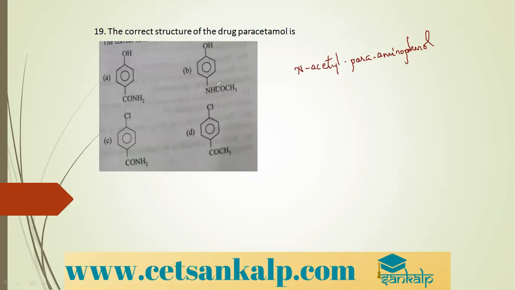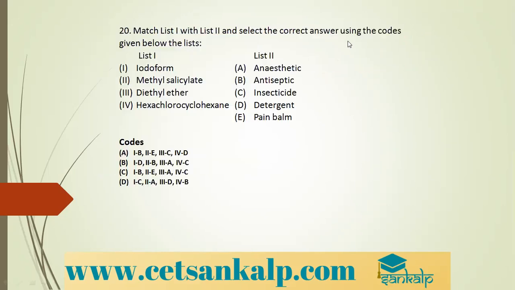Phenol is an OH group attached to a benzene ring, and at the para position there is an amino group. This is the correct structure for paracetamol, which is used as an antipyretic and also as an analgesic.